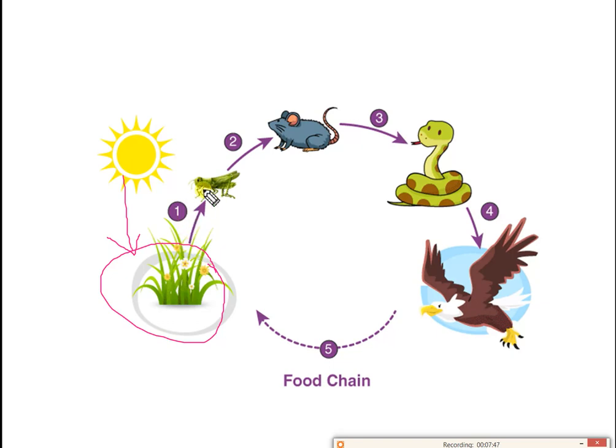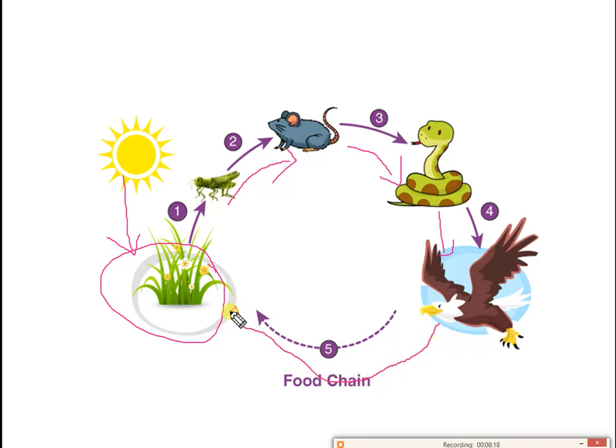That energy is transferred to the next trophic level, which depends upon the plants; they are called herbivores. Then it is transferred to the carnivorous ones, the second consumers. Then it goes to the last, the fourth trophic level. Then all of these are decomposed by microorganisms.